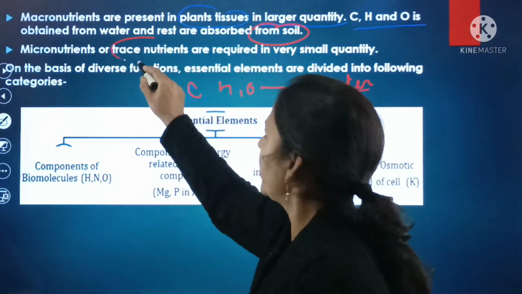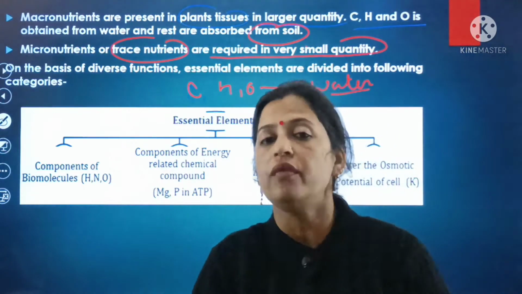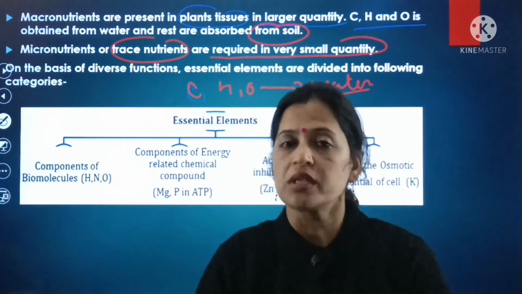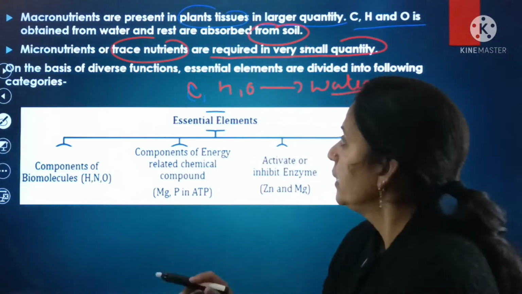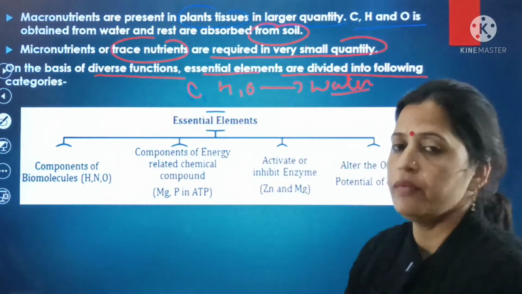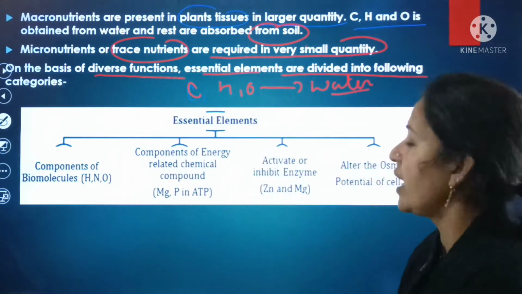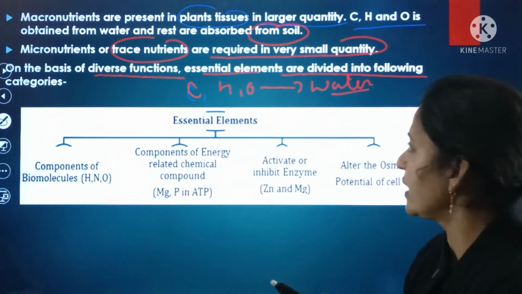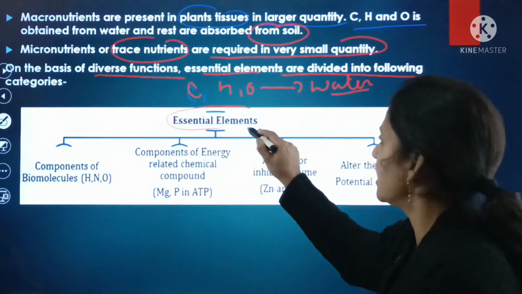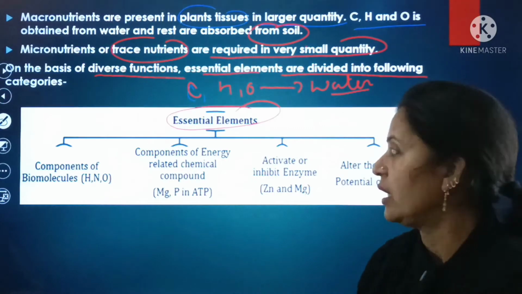And micronutrients are trace nutrients that are required in a very small quantity, whereas macronutrients are required in a very large quantity. But micronutrients are also used by the plants, in a very small quantity. On the basis of the diverse functions, essential elements are divided into the following categories. That means according to the diverse conditions, these essential elements are divided into different categories.